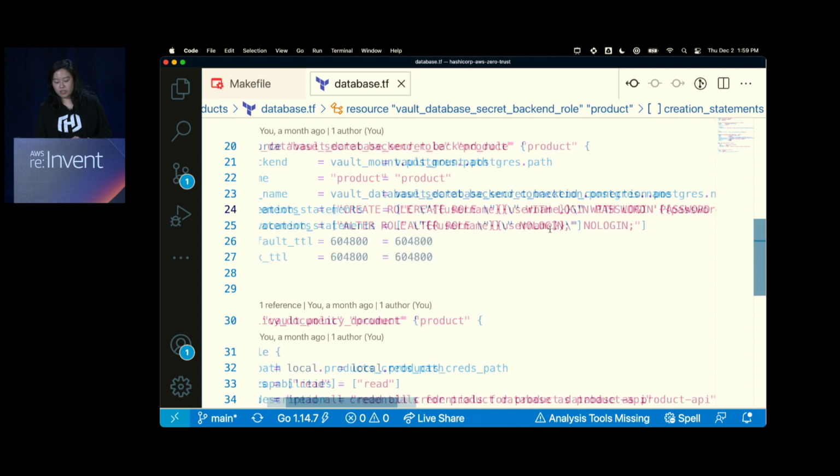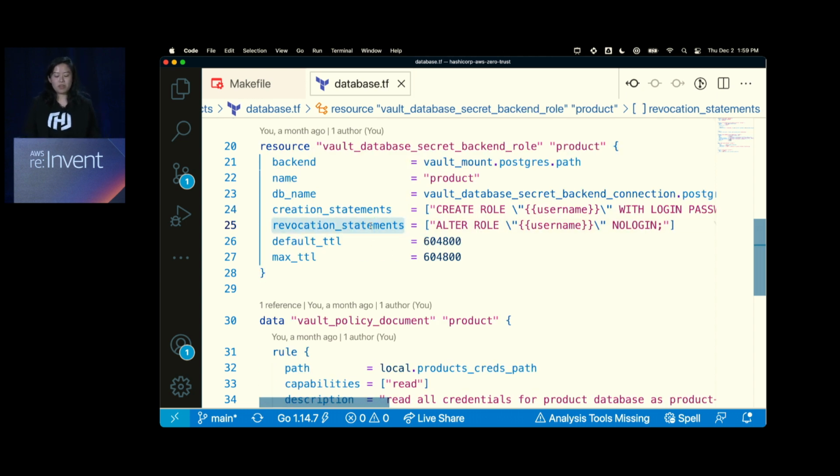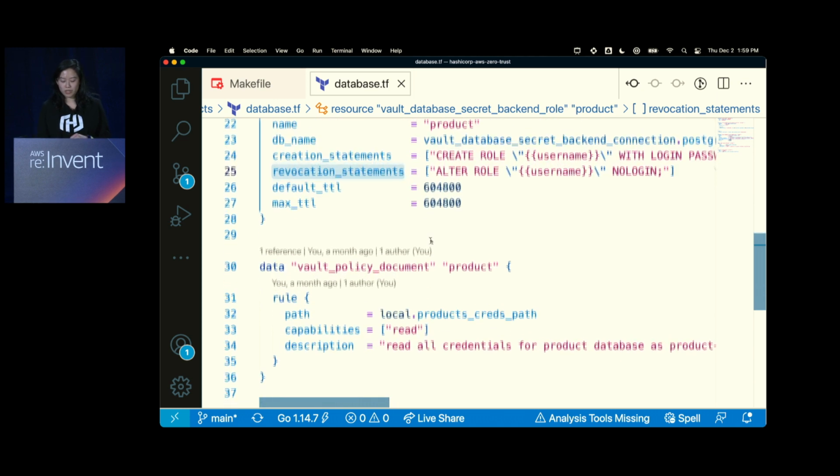The other important thing you can configure is the revocation statement, which allows it to remove the specific username that's in the database. Now, depending on the database that you have, these statements will change, and you can also alter them for any kind of important workflow that you want to support.